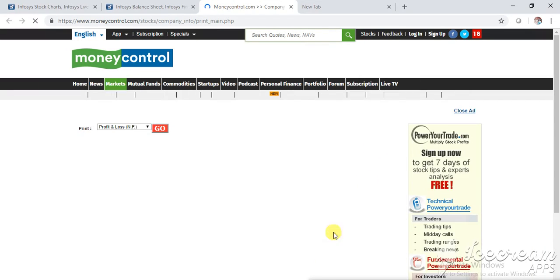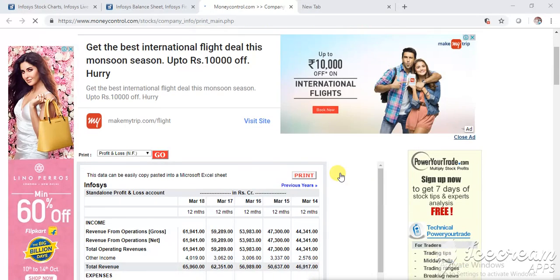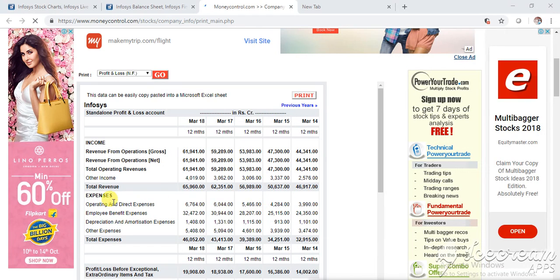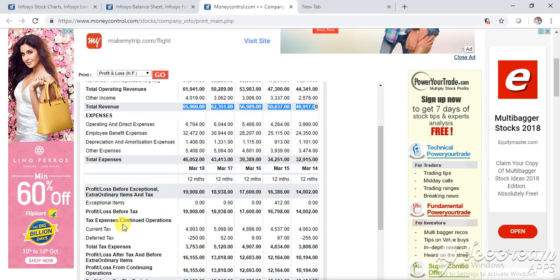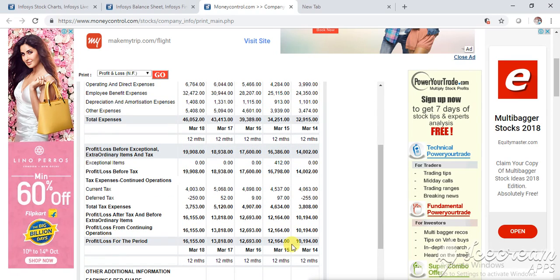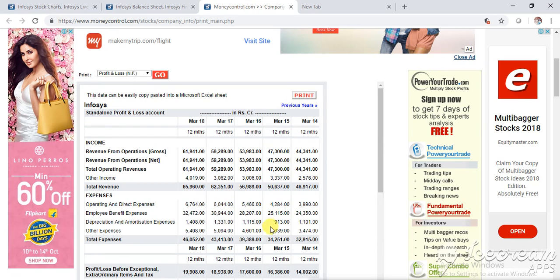It will load. So you can see how the total revenue keeps on growing. So it's a good stock. It is always preferable if the company is growing each and every year. And the most important part is you have to see the net profit. Net profit here is 10,000, 12,000, 12,000, 13,000, 16,000. So it keeps on growing. So you can target this stock as per the profit and sales.